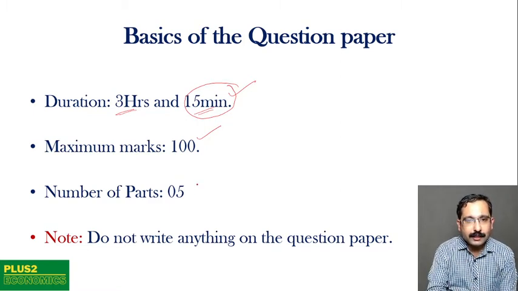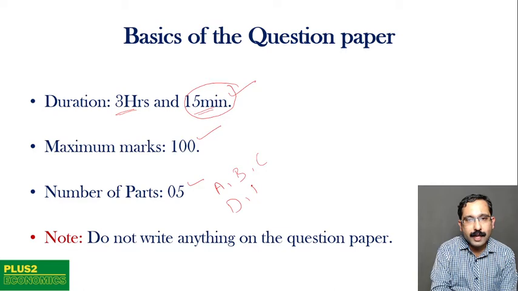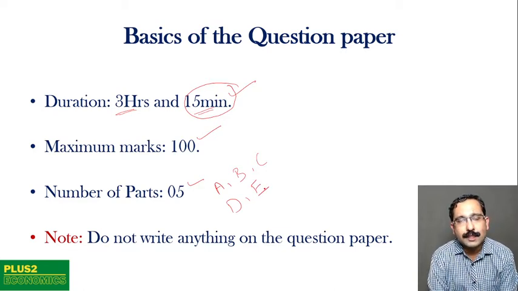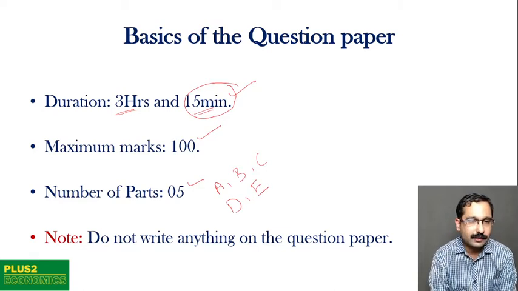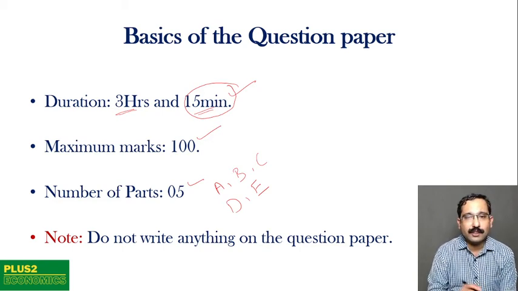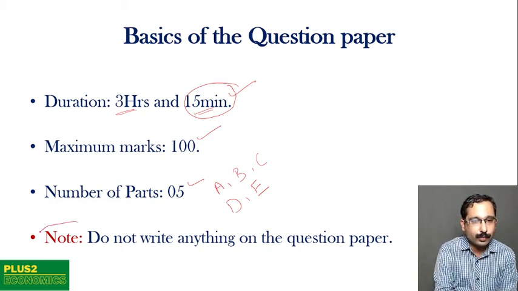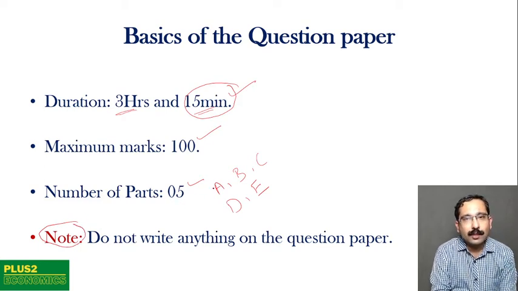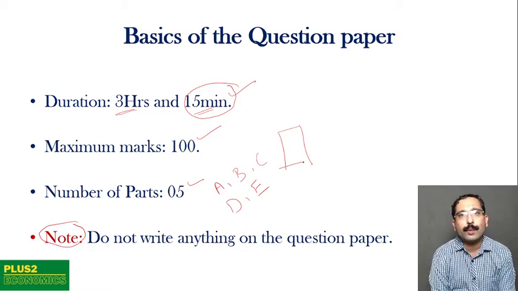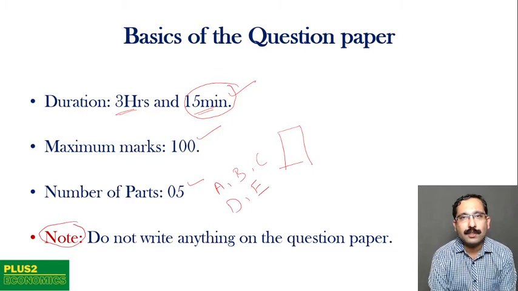Number of parts in the question paper, there are 5 parts. The different parts are part A, part B, then part C. Then you have part D and part E. We will see the type of questions that are asked in each of these parts. Do not write anything on the question paper. So this is something which is very, very important, which all of you have to remember. Once the question paper is given to you, apart from writing your register number on the question paper, you are not supposed to write anything on the question paper. Please remember this. It's a very, very important instruction to remember by all second PUC students.